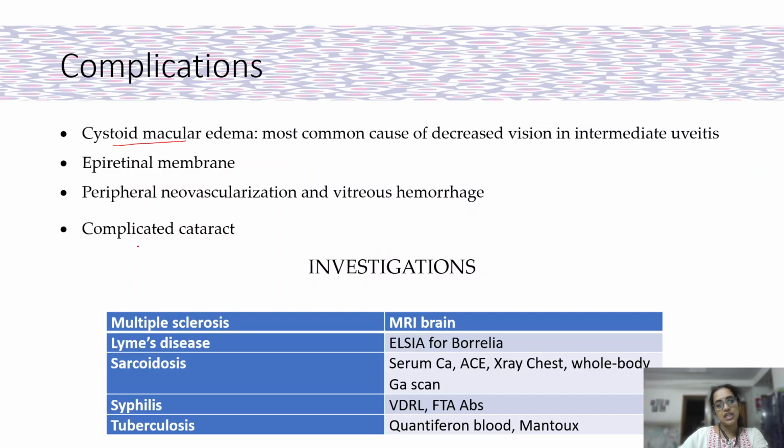So how do we investigate? You should investigate based on the particular etiology that you are suspecting. Tuberculosis should be tested in all cases of intermediate uveitis because in India it is the most common cause of infectious uveitis. Syphilis is a great masquerader and it can present as any kind of uveitis. So VDRL, TPHA and FTA antibodies are the various ways in which you can detect syphilis. Sarcoid, you suspect when usually the disease tends to be bilateral.